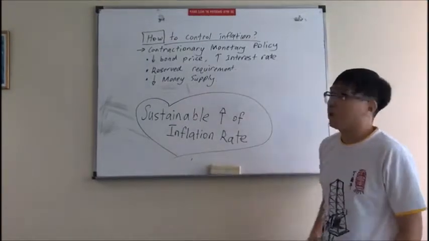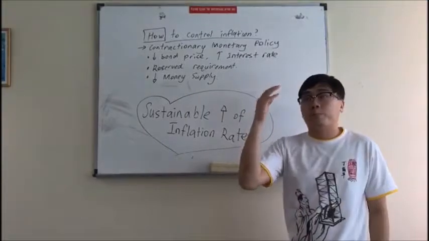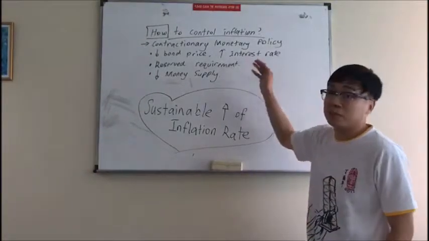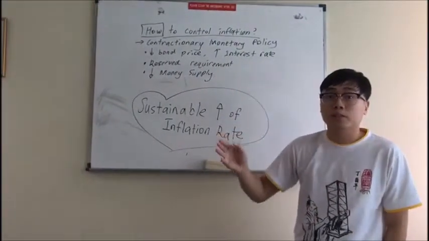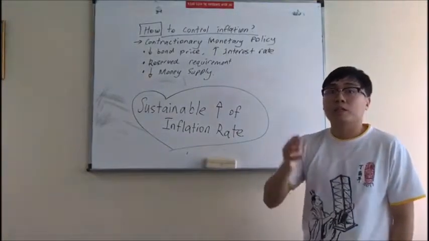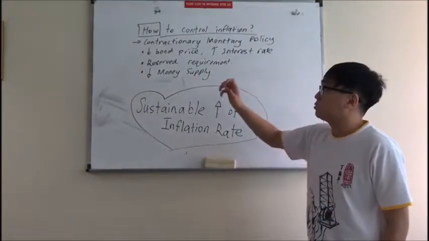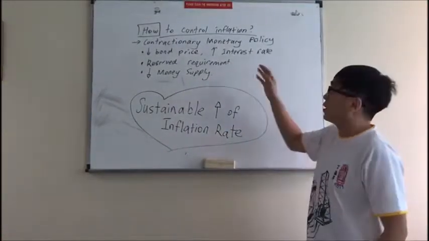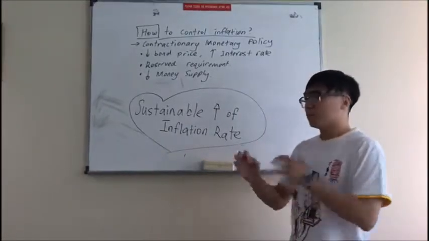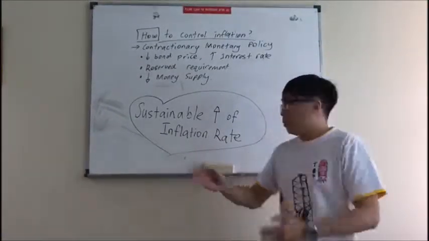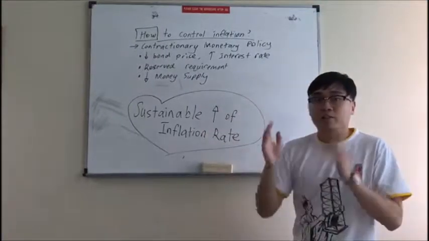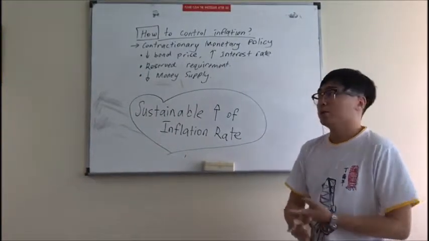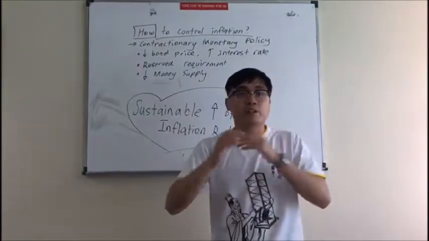The second one is the reserve requirement. When the central bank reserves the money in the bank, they will reduce the lending to the consumer. When lending to consumers is lesser, spending will also be lesser. And the third one is reducing money supply. That's all for the part on controlling inflation. So in a nutshell, we are looking forward to a sustainable increase of inflation rate instead of hyperinflation, instead of deflation. This is what we are going to share with all you guys.